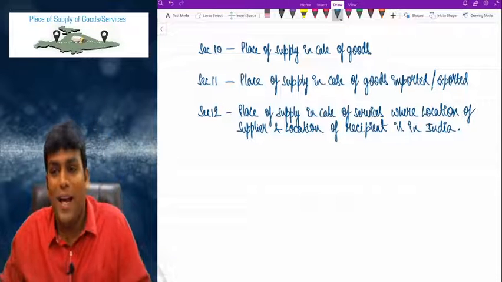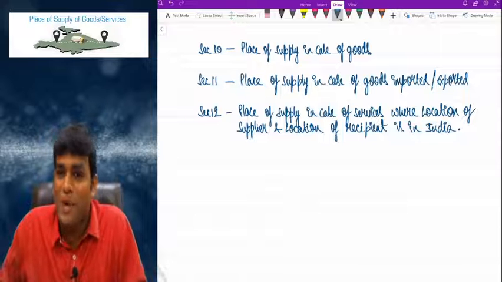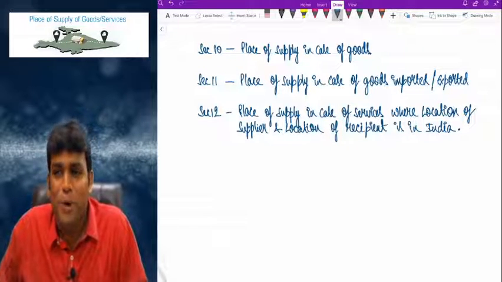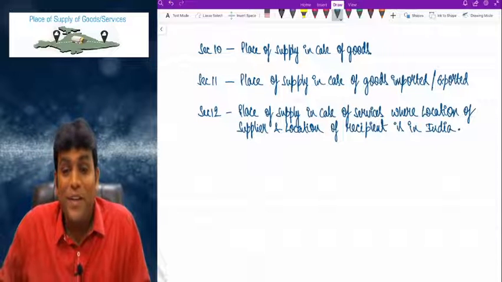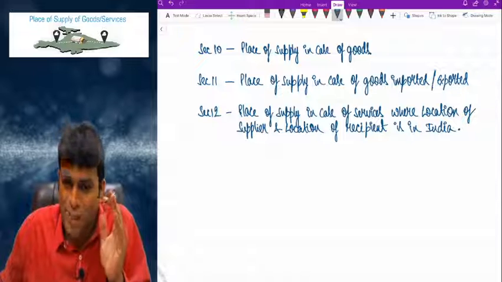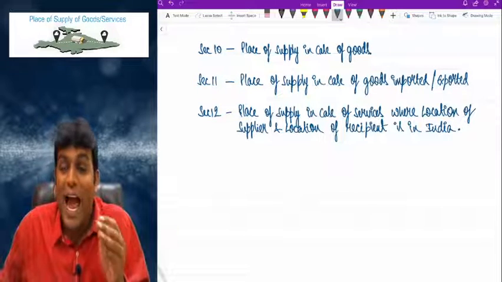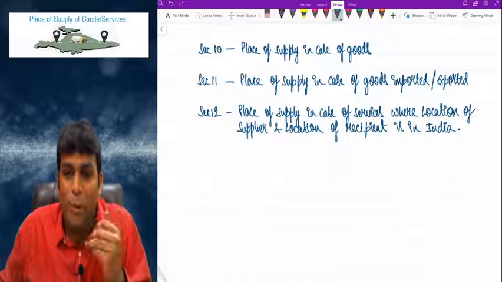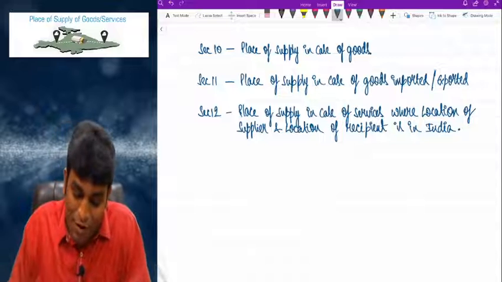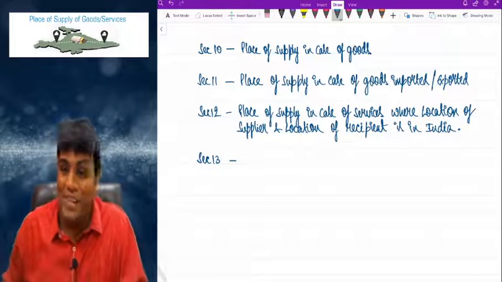Come on, my dear friends, I repeat one more time very clearly. Section 10 talks about place of supply in case of goods. 11 talks about place of supply in case of goods imported or exported. Then 12 talks about place of supply in case of services where the location of supplier and location of recipient both are in India. Correct, my dear friends? Then finally, one last section we'll talk about in place of supply, that is Section 13.